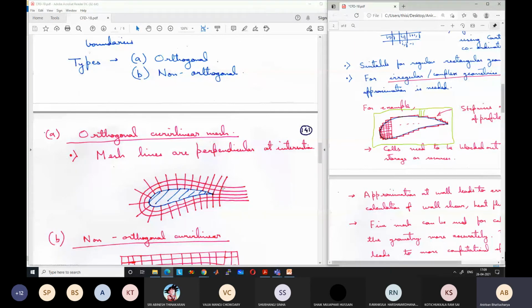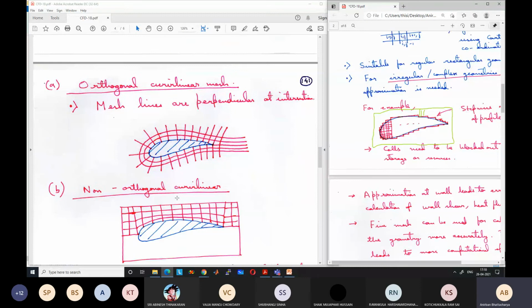But creating the geometry will be more difficult compared to a rectangular grid, because you have to create the geometry very cleverly. You have to create these lines which should be parallel to the initial body, and then create these perpendicular lines. So it has to be created manually, and it is much more difficult to create this mesh. But once you create the mesh, the chances of convergence will increase. The other type of body fitted grid is the non-orthogonal curvilinear, which is exactly similar, but the lines are not perpendicular to each other.